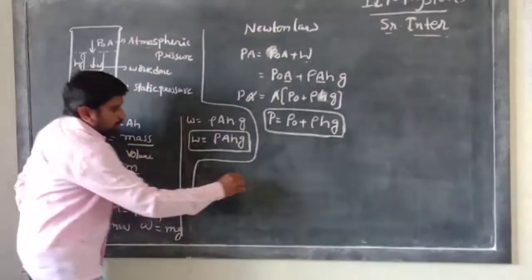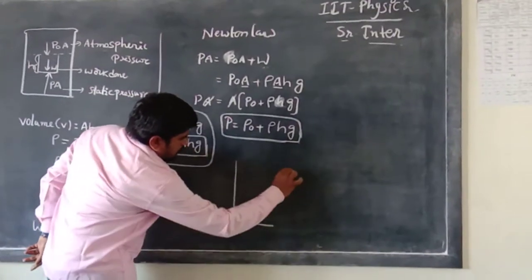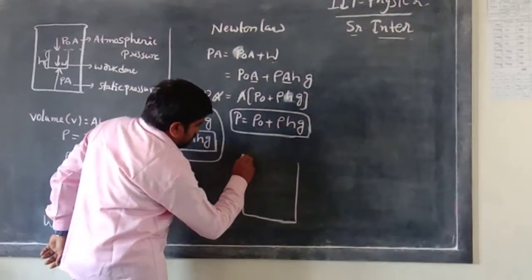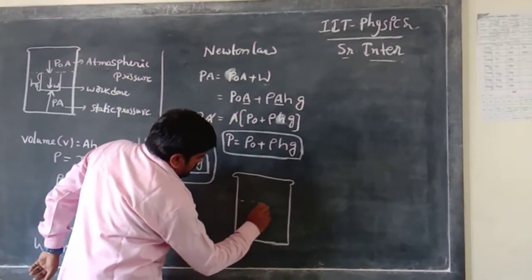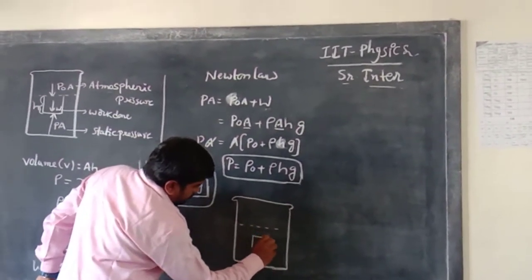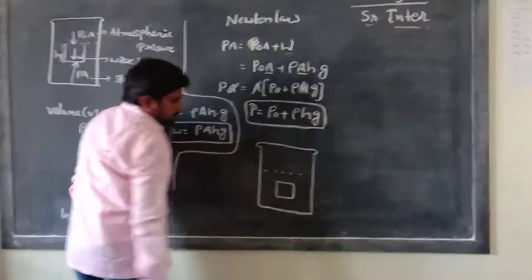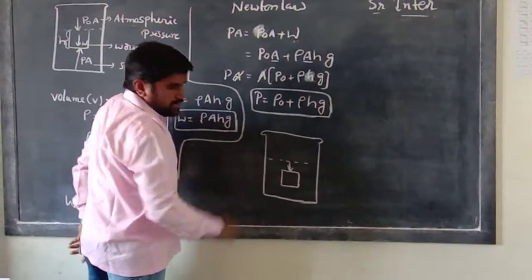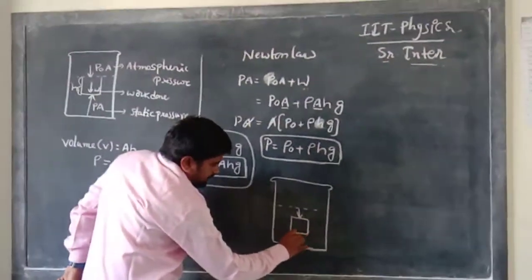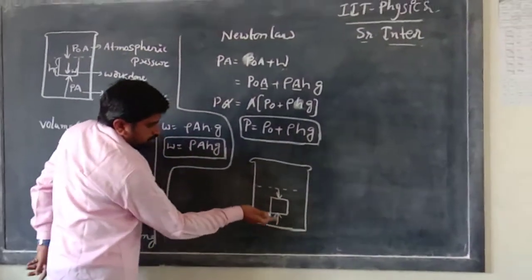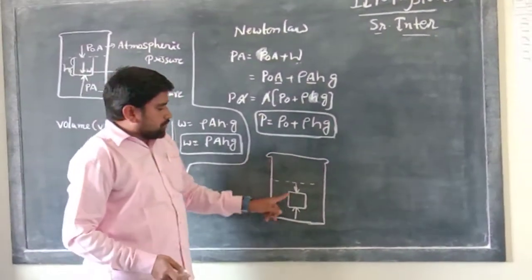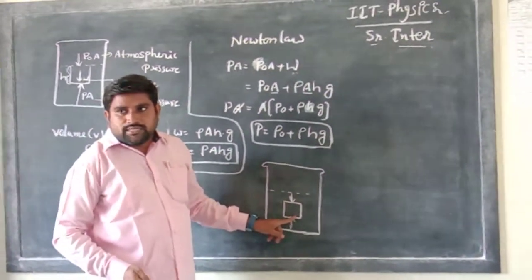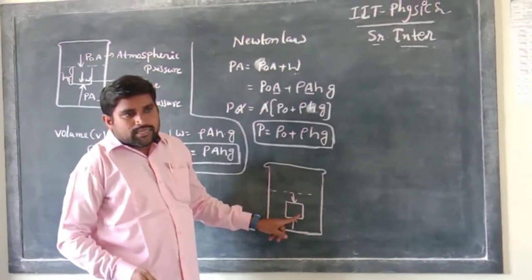Listen, for example, here the same object is there. When we apply the force, the object is in this position. Another force is also acting on the same object. Because the two forces are balanced here, the object will not float on the surface nor sink. It stays in the middle of the water.